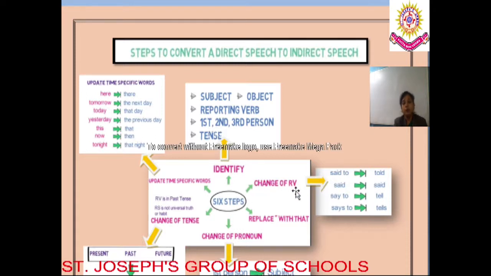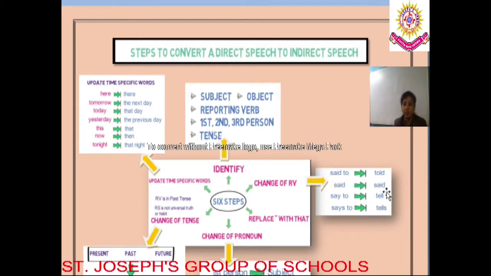So we need to understand this change of reporting verb. Already in the previous examples, I have mentioned what the reporting verbs are. But what happens, dear students, at certain sentences where the reporting verb is mentioned as follows, they change into these words. What are they? Said to, which is the reporting verb, changes to told. This is spoken in the direct speech, and while converting into indirect speech, said to changes to told.